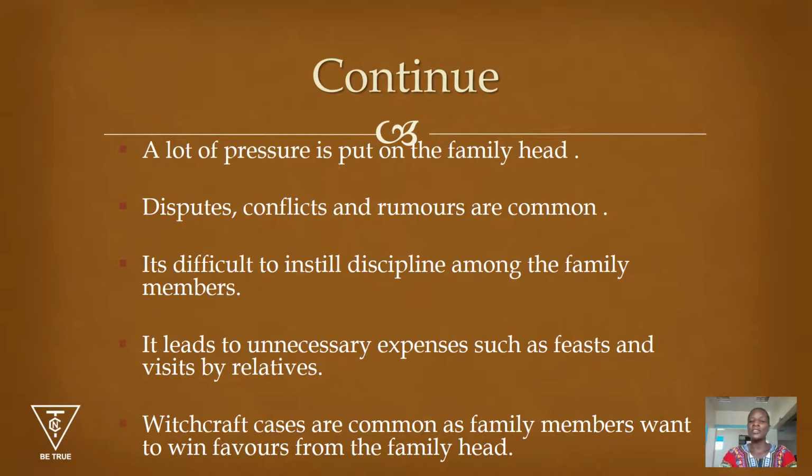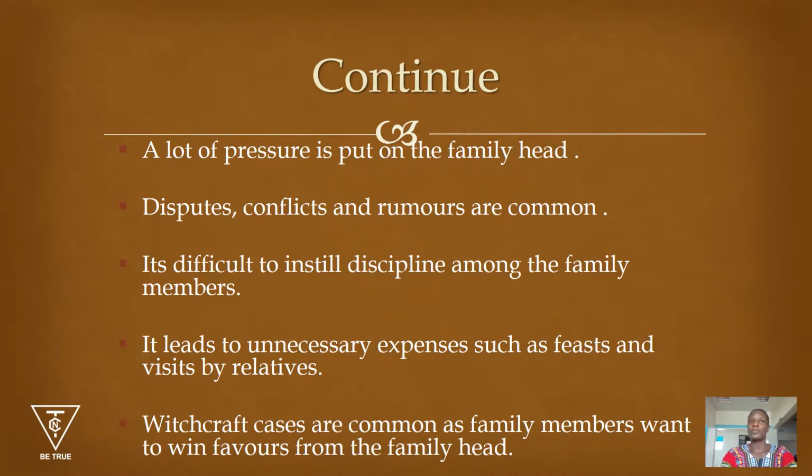Conflicts, disputes, and rumors are very common in an extended family. You tell someone your secret, then you find it in Imbarala. Because this one also has another close relative that she is going to confide in, then you find that what was a secret is no longer a secret. So it is another challenge. Then disciplining the children is very hard, and even other family members, the numbers are overwhelming. You're trying to put this one in line, then you'll see child B, you'll see relative A doing this. So it is also another challenge.